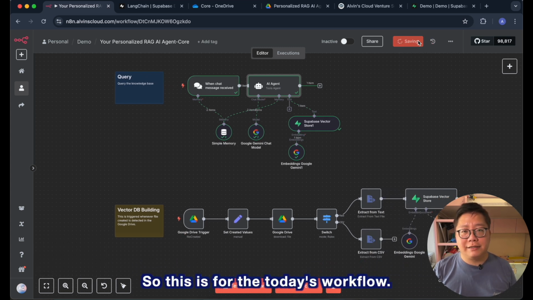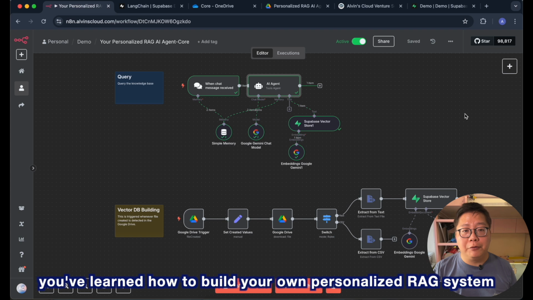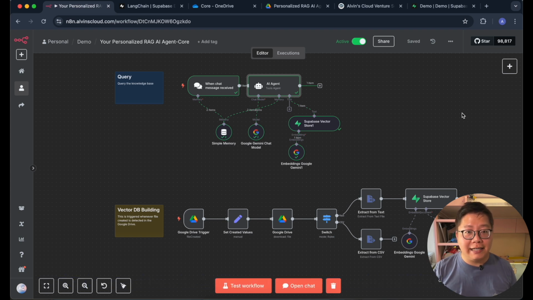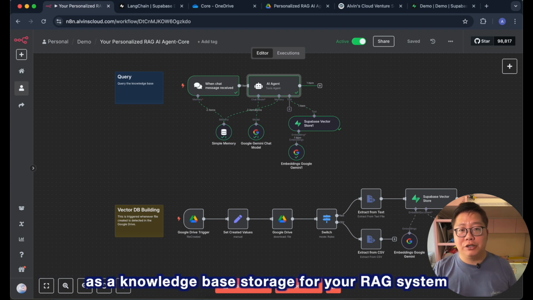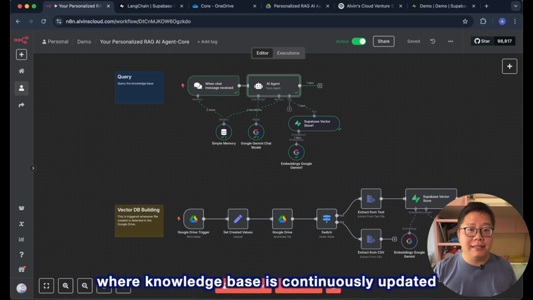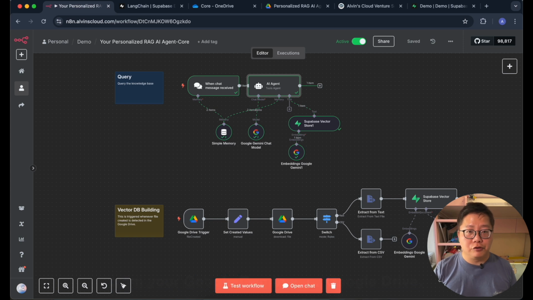So this is it for today's workflow. In summary, in this video, you've learned how to build your own personalized RAG system using an AI agent. You have also learned how to use the Supabase vector database as a knowledge base storage for your RAG system, where the knowledge base is continuously updated from your Google Doc in your Google Drive.